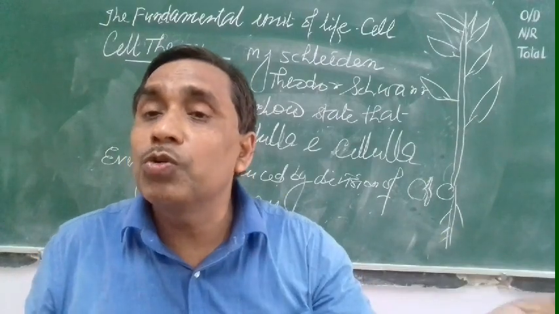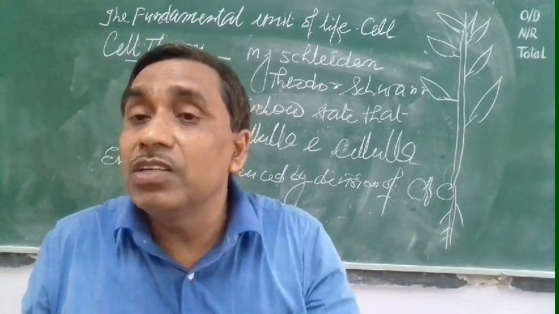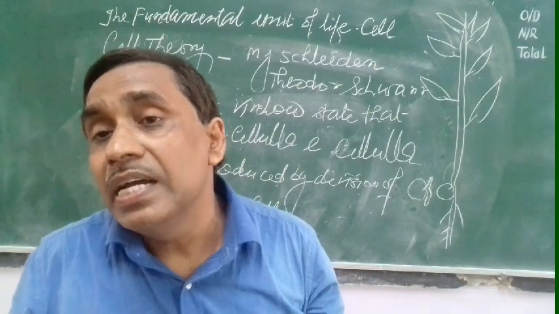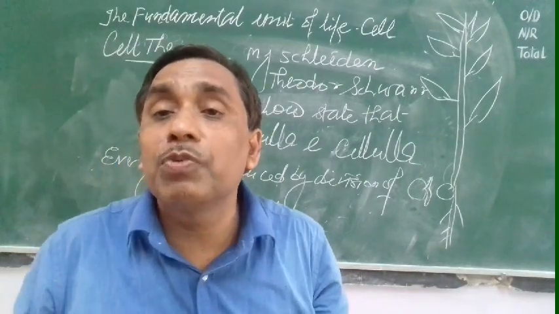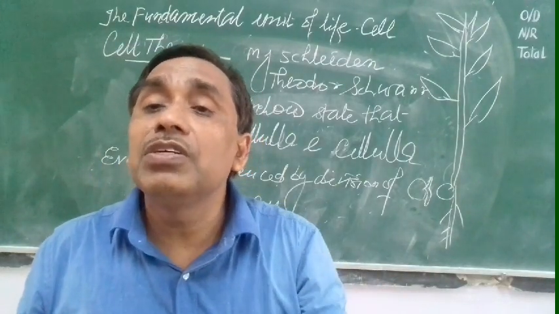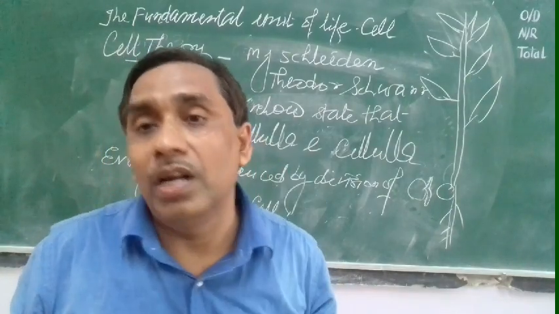Photosynthesis: if the cell is not present, chloroplast is not there, grana is not there, chlorophyll is not there, photosynthesis will not take place. If mitochondria is not there in the cell, energy will not be produced. It means the cell is the functional unit of life.